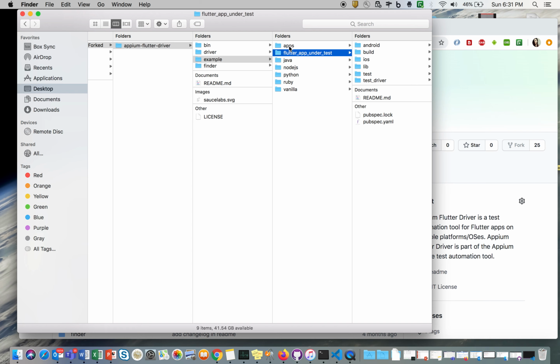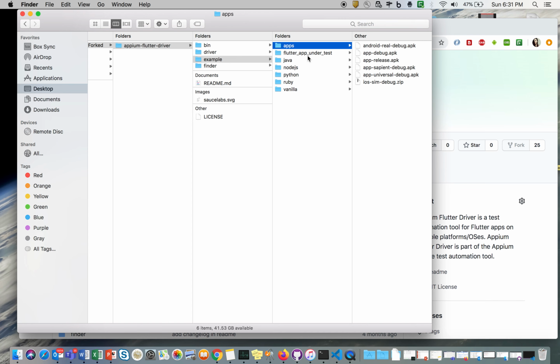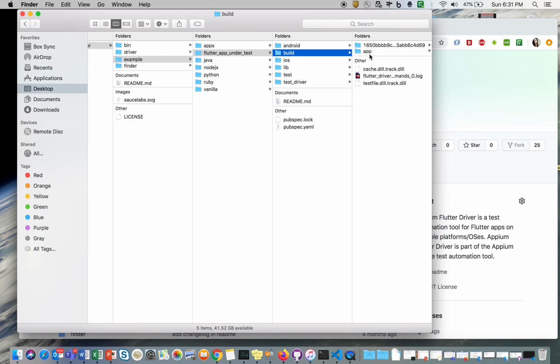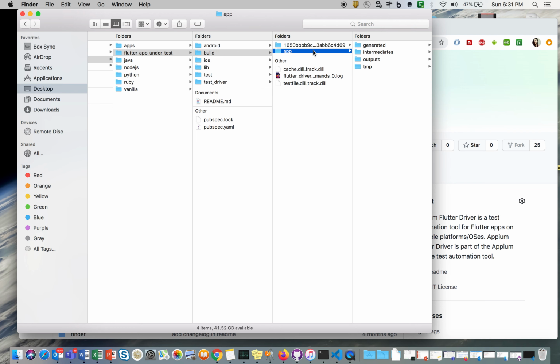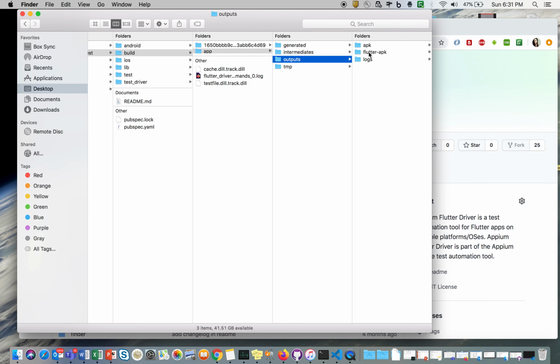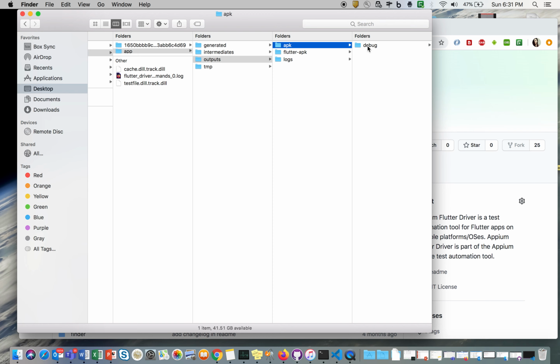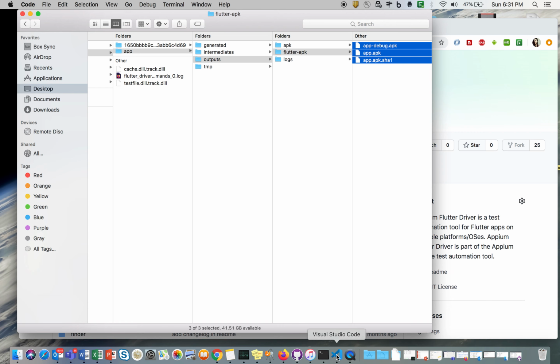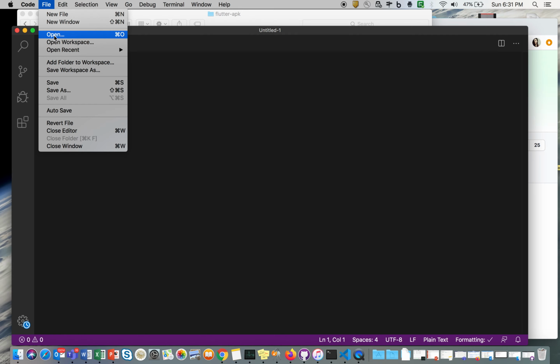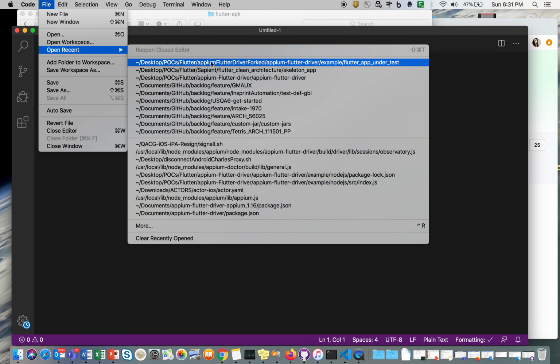Whatever you build out of this project goes inside the build folder, where there is something called app, and then it goes to output. If you are able to see, this is the Flutter apk. So these are all the apks that will be built, and they will be stored here. Let me quickly go to VS Code and open that project.